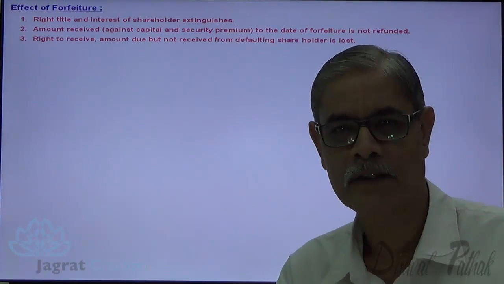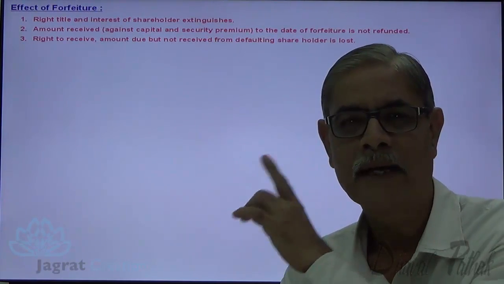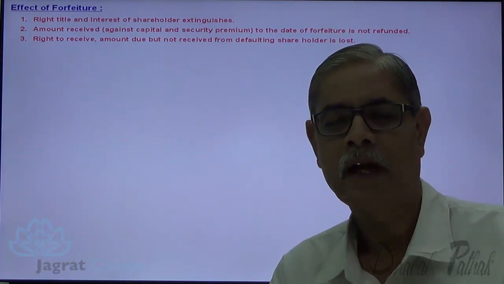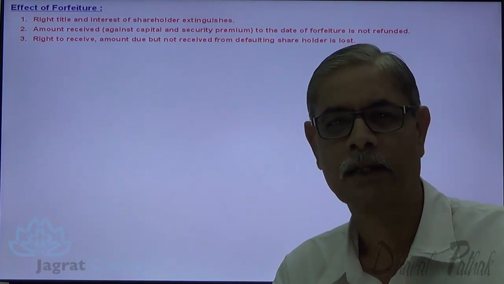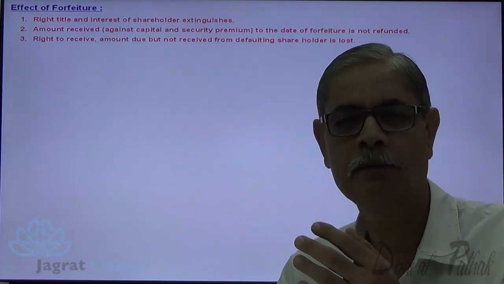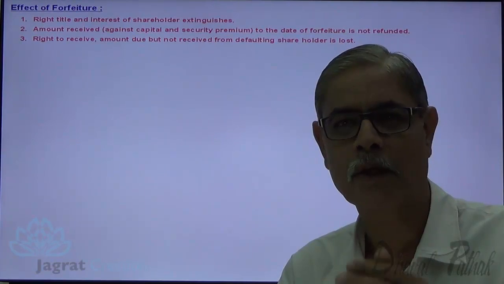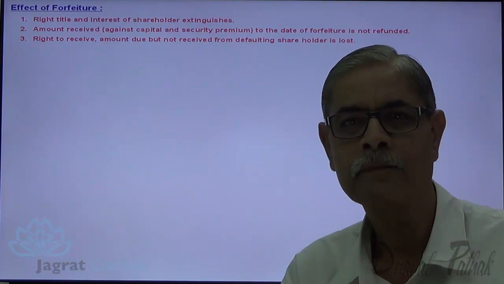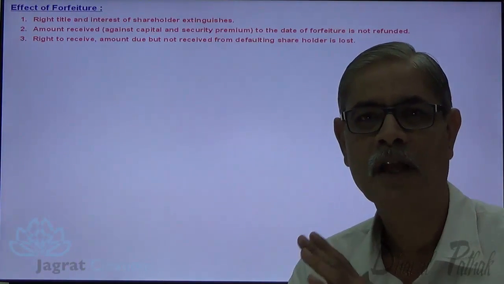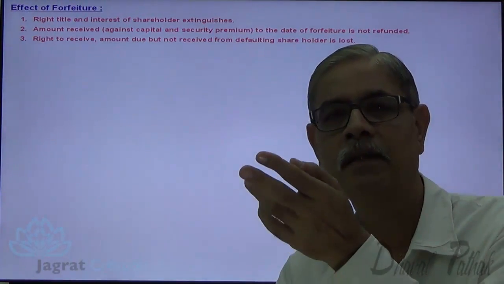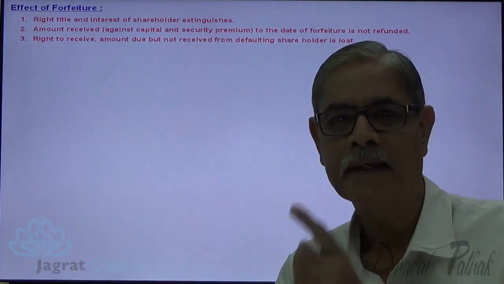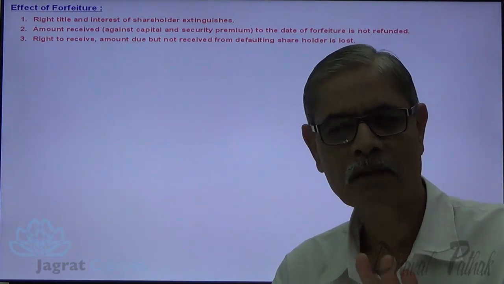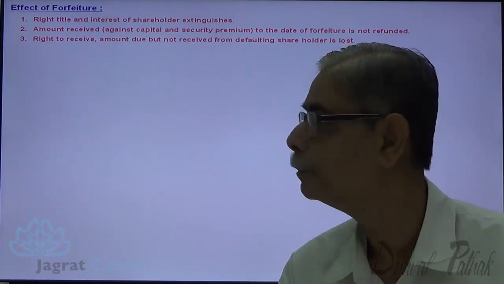So there are three consequences. One, right, title and interest extinguishes. Two, the amount already received by the company is not refundable. Whether the amount is against capital or premium, whatever it may be, the amount received against the share allotted is not refundable. Three, the amount which is due but not received is now not recoverable. These are the three effects of forfeiture.